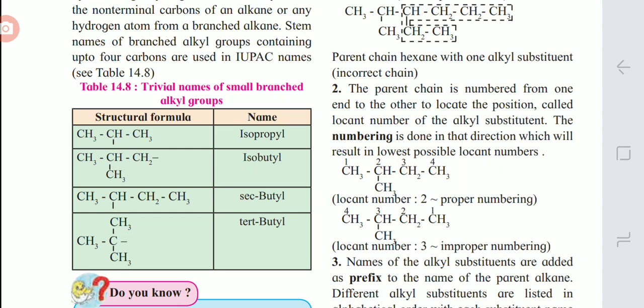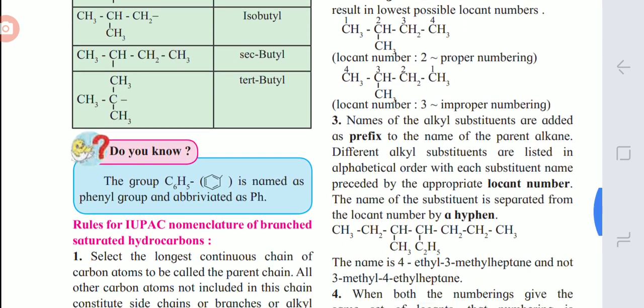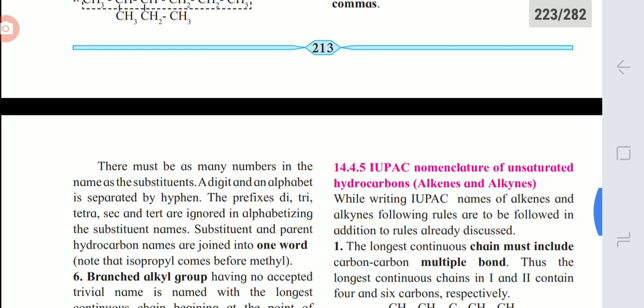Then if we remove the hydrogen from the tertiary carbon, then it is tertiary butyl. So what is your compound? (CH3)3CH. It is tertiary. It is isobutane. If you remove the hydrogen from carbon number 2 of the chain, then your group becomes (CH3)3C. So the group is tertiary butyl. You must be familiar with these groups, and then you can write the IUPAC names.